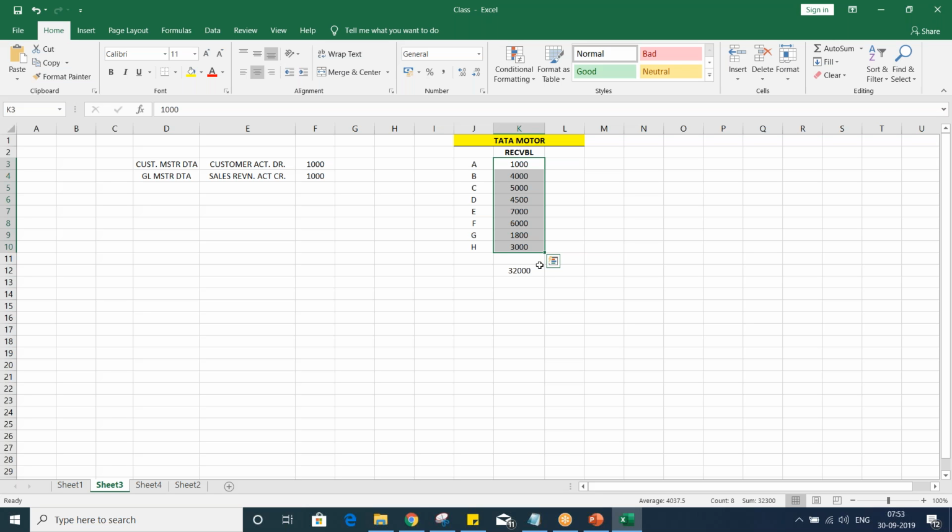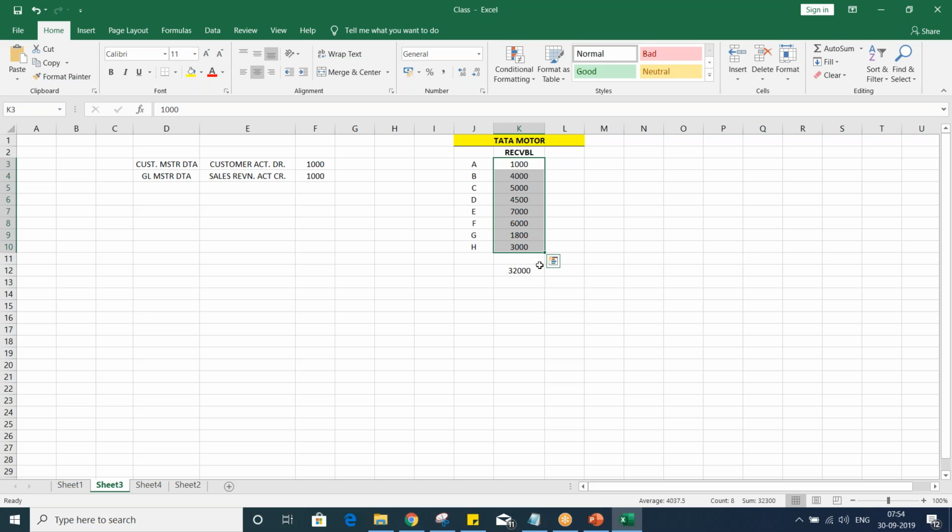But this is because we are having a small number of customers, and I have listed them all here in the Excel sheet itself, so it's quite easy to count that the total receivable is this much. But once you publish your financial statement, which, as I told you, is the combination of the P&L account and balance sheet, in your balance sheet you have to show the total receivable. Let's suppose we are having 20,000 customers, 30,000 customers. These many customers are set up in our master data, in our SAP.